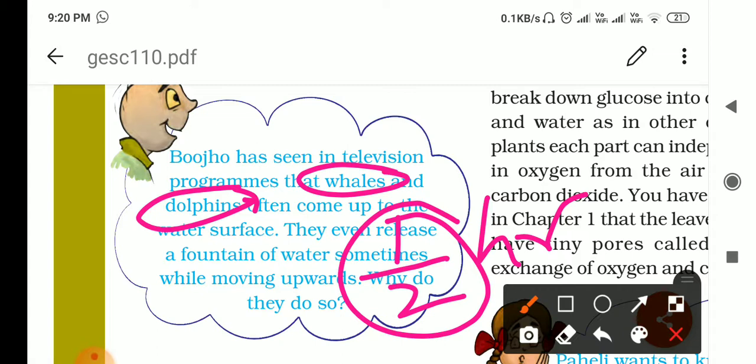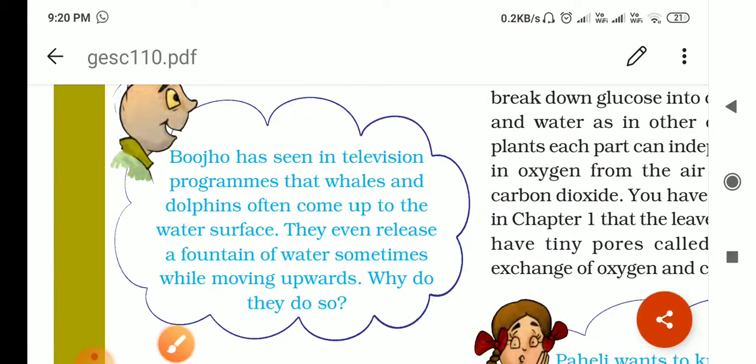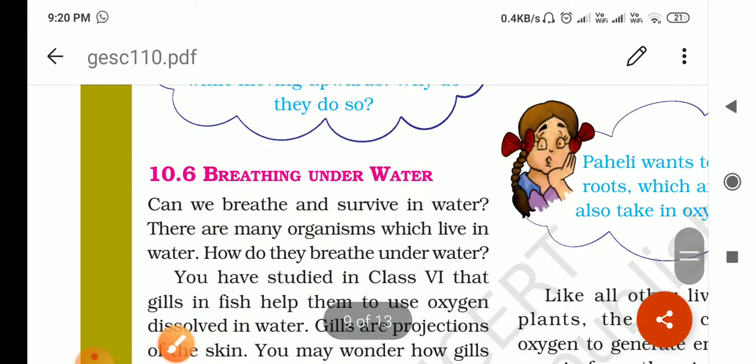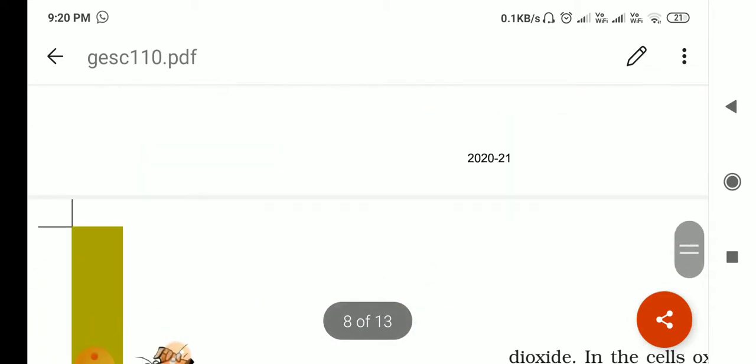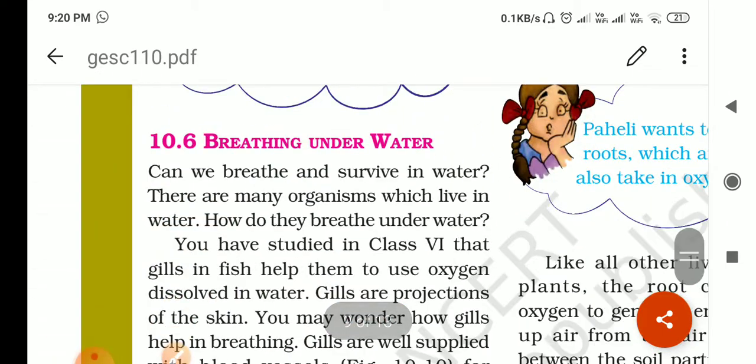And sometimes when they exhale, if they are under the surface of the water, then water also comes out just like a fountain over the surface. Okay, then I told you about the frog, and now next is breathing under water.